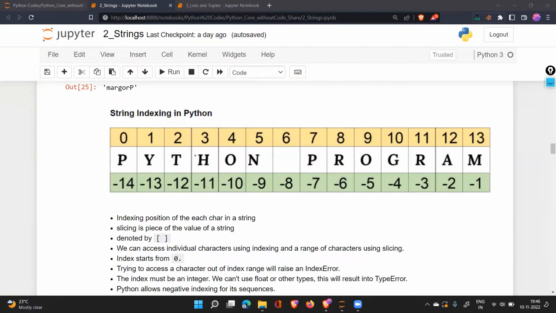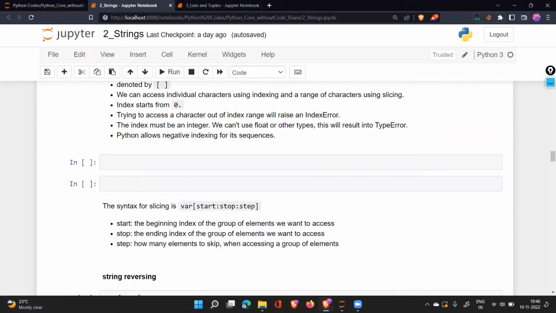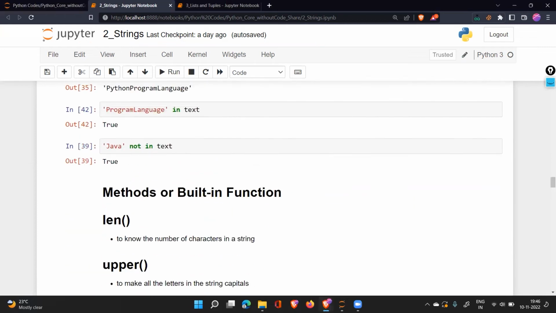In each word, many characters would be there, and you would have to count that. Is it possible to count these many characters? No, it won't be possible. So how do I find the starting index value of any particular word? If I know the starting value, I can just go through and access it. Then it will be easy for us if I know the starting place. So that we do using these concepts.